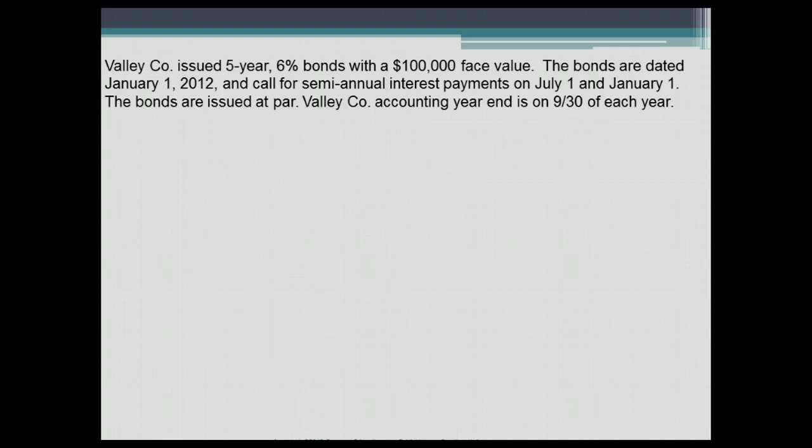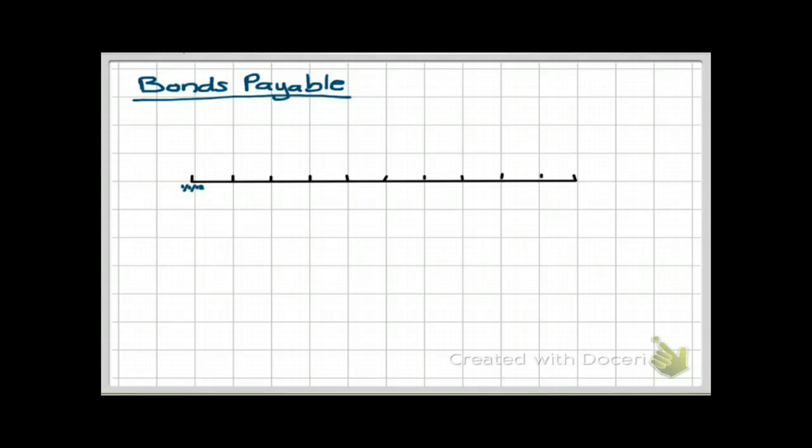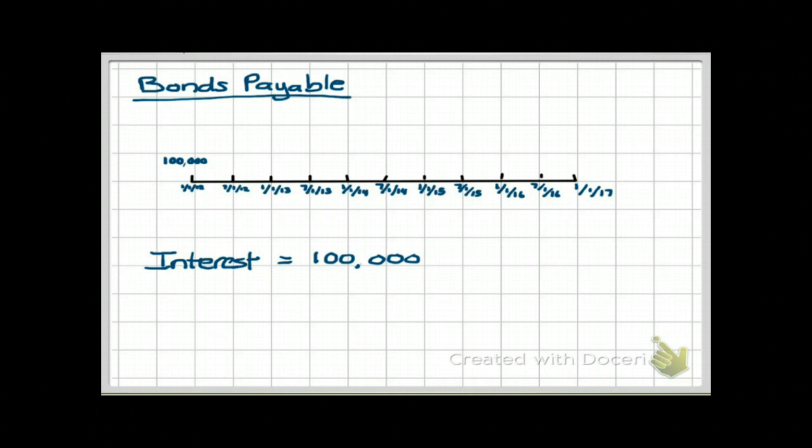Let's take a look at a timeline next for this particular bond. We are issuing these bonds on 1/1/2012. When we issue the bonds, we receive $100,000. Now, over the next 5 years, every 1st of July and 1st of January, we are required to pay interest. Let's calculate that amount of the interest. So interest that we need to pay is equal to the face value, which is $100,000, times the stated interest rate, which is 6%. However, remember, since we pay interest semi-annually, we need to prorate it to 6 months interest.